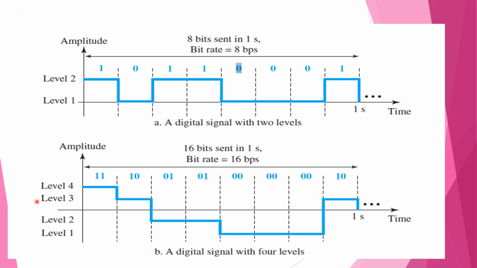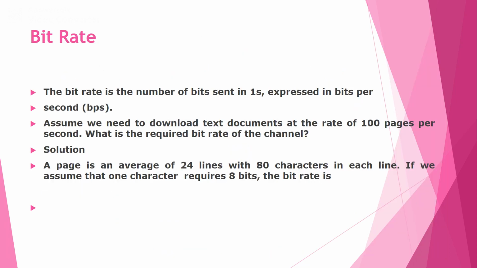But here we have 4 levels: level 4, level 3, level 2 and level 1. Next, the definition of bit rate: the bit rate is the number of bits sent in 1 second, expressed in bits per second, that is BPS.